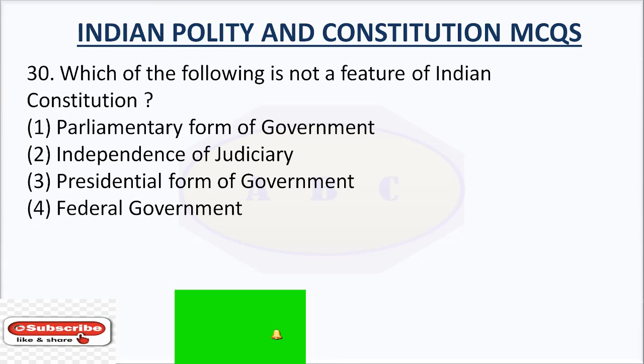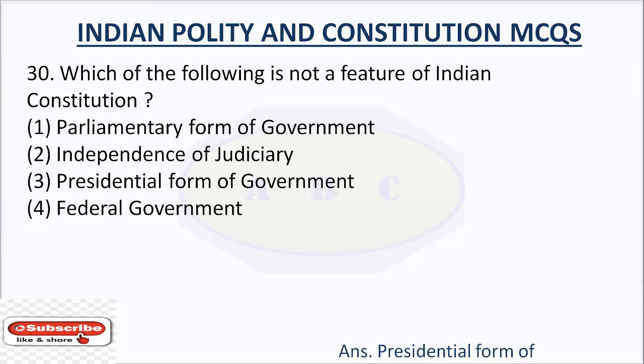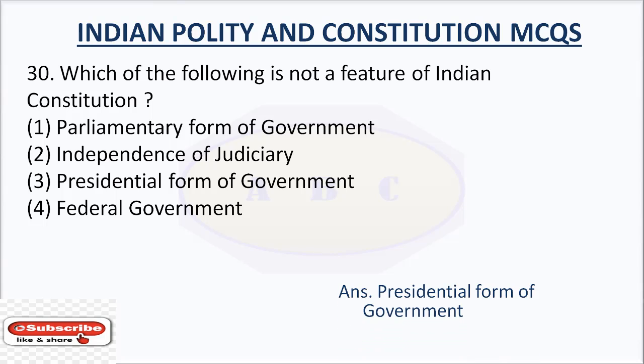Question number 30. Which of the following is not a feature of the Indian Constitution? Option number 1, parliamentary form of government; option number 2, independence of judiciary; option number 3, presidential form of government; option number 4, federal government. The answer is presidential form of government. Presidential form of government is not a feature of the Indian Constitution.